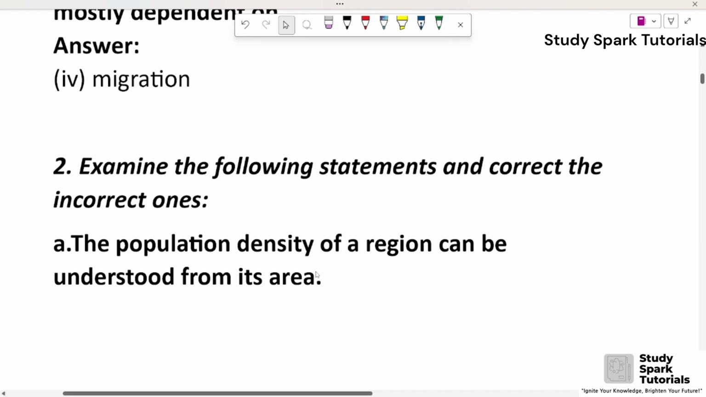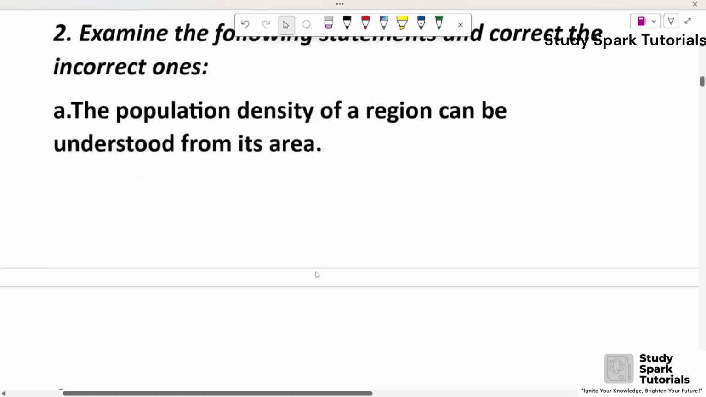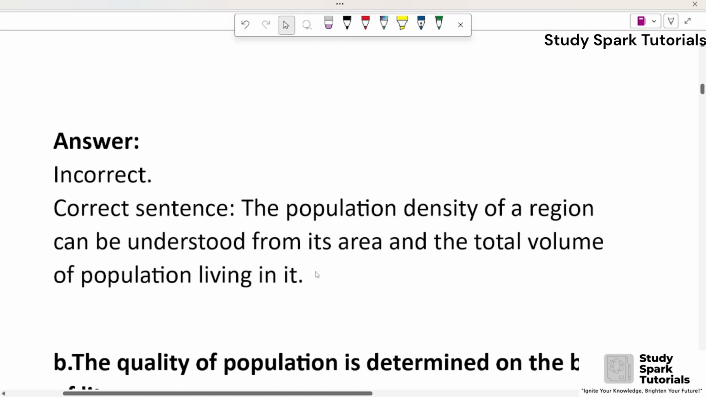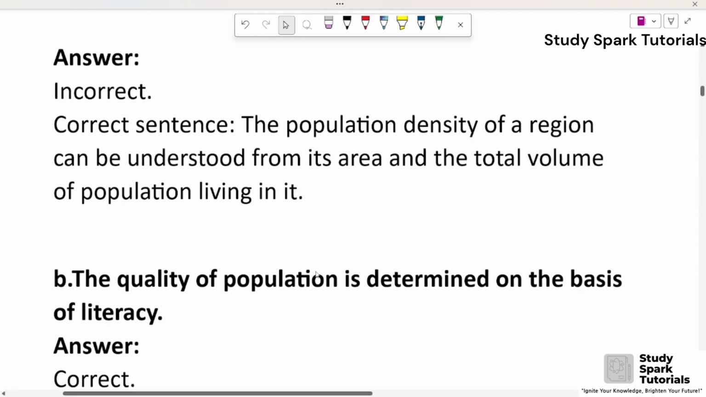Question 2, examine the following statements and correct the incorrect ones. A, the population density of a region can be understood from its area. So answer is incorrect. Correct sentence is the population density of a region can be understood from its area and the total volume of population living in it.